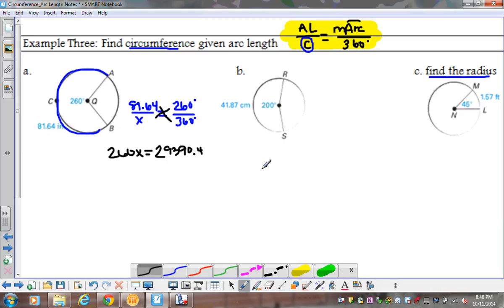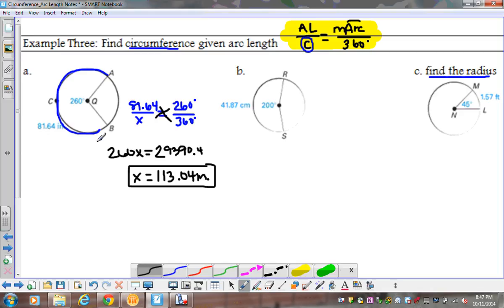All right, we're going to take that and divide it by 260 to get x by itself. So my entire circumference after I divided by 260 is 113.04 inches.